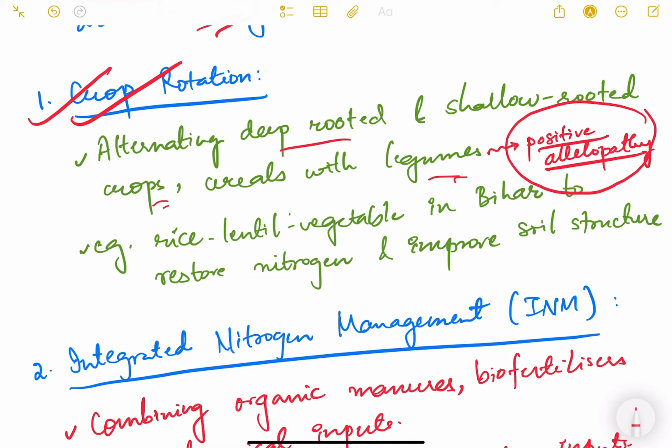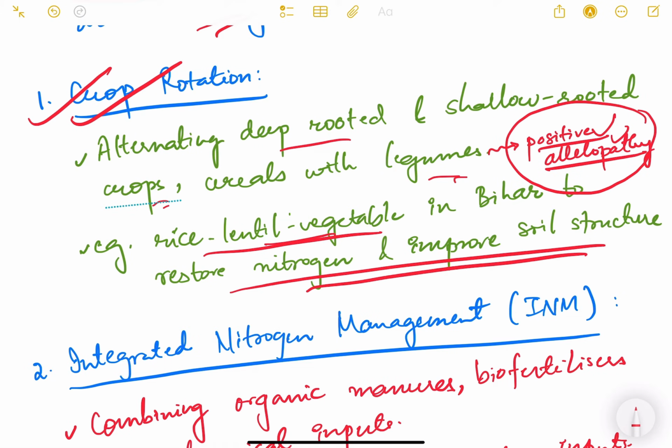So this results into positive allelopathy. Okay. Now what is allelopathy? I'll explain to you at the end of this video. Rice, lentil, vegetable in Bihar to restore nitrogen, improve soil structure. Right. So this is an example that is actually happening in Bihar.